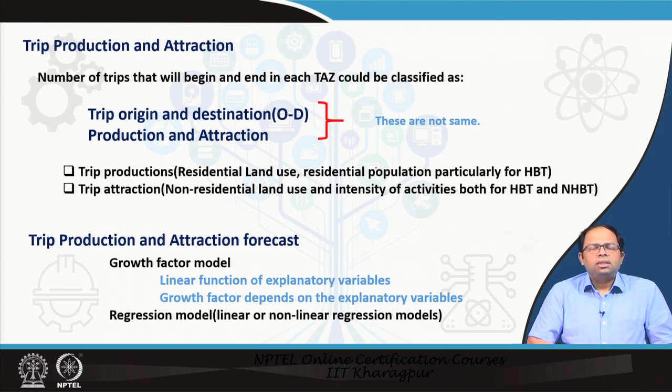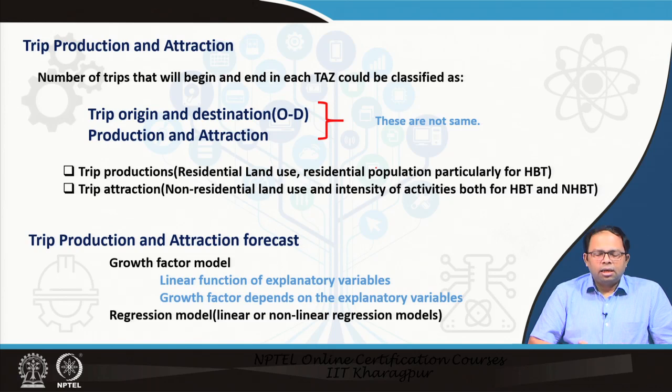So trip production and attraction, this is what needs to be determined when this kind of model actually talks about the number of trips that begin and end at each TAZ, and it could be classified as trip origin and destination, or it could be classified as production and attraction.